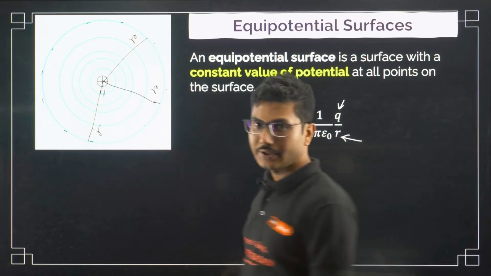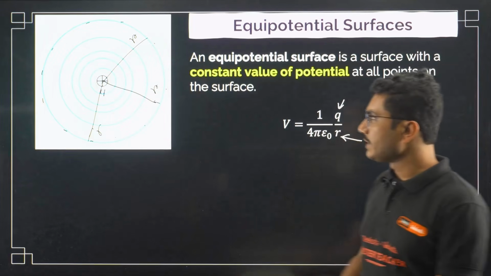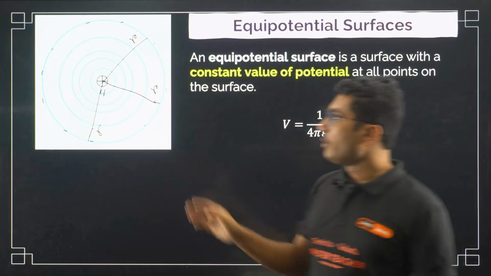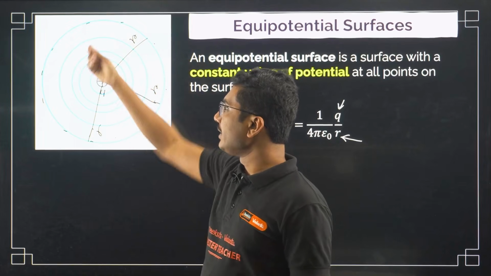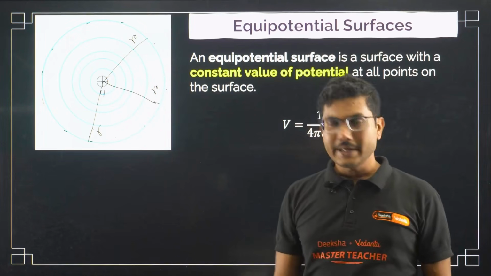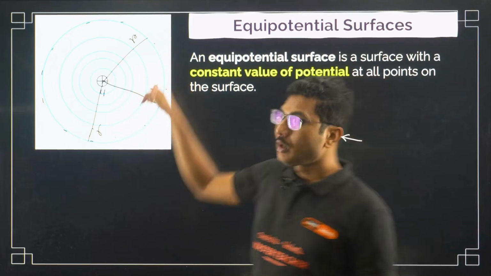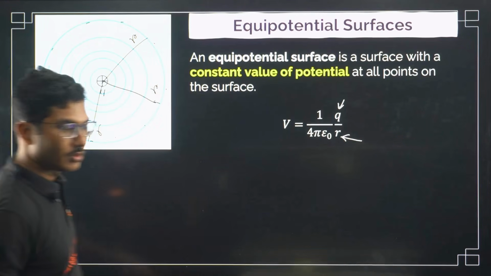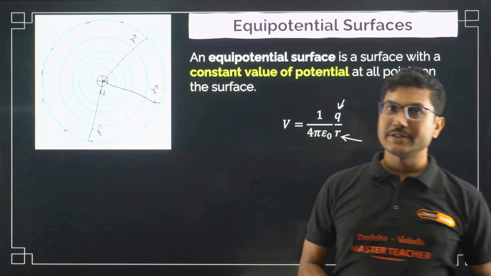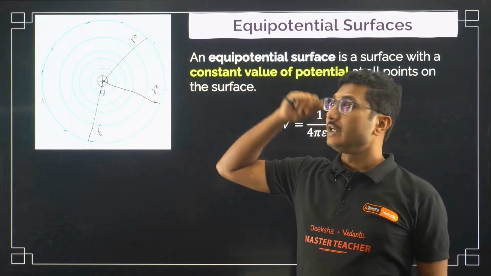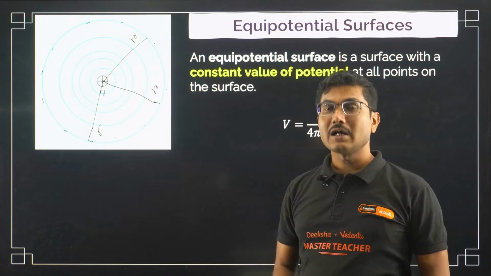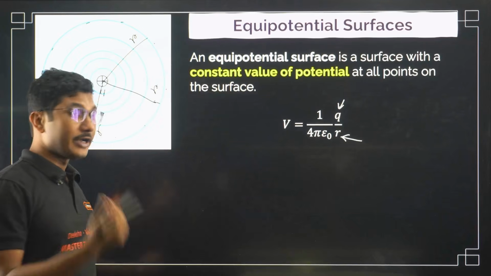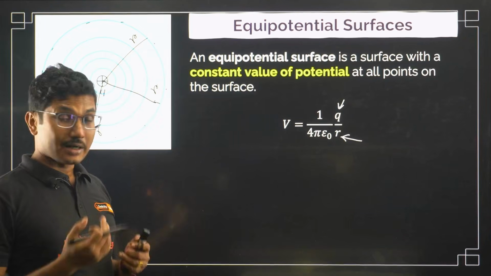Okay, spherical surface. All the points on this surface, in fact it is a 3D surface, so it goes out of the screen also, into the screen also. So all the points on that surface have the same distance R, right? Because the distance is the same, the potential on the surface is basically the same. So for a point charge, equipotential surfaces are concentric spheres.